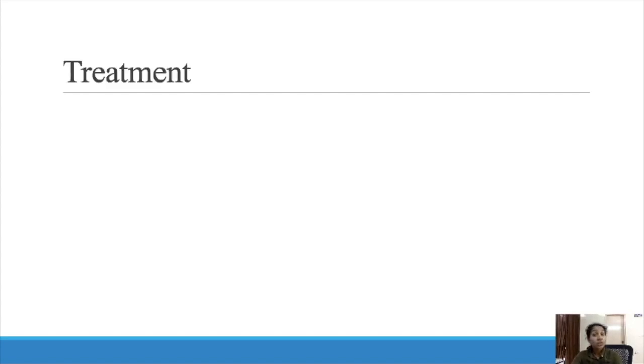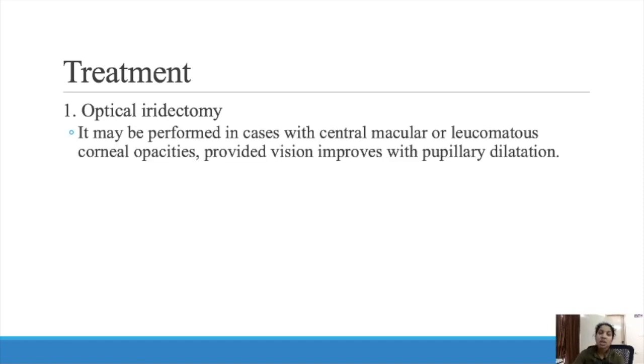Next comes treatment. The first one is optical iridectomy. Optical iridectomy means iridectomy, removal of the iris. It may be performed in cases with a central macular or leukomatous corneal ulcer. If there is a central macular or leukomatous ulcer, the other parts are free, right? The cornea in other areas is fine. Only the central part has macular or leukomatous corneal opacity.